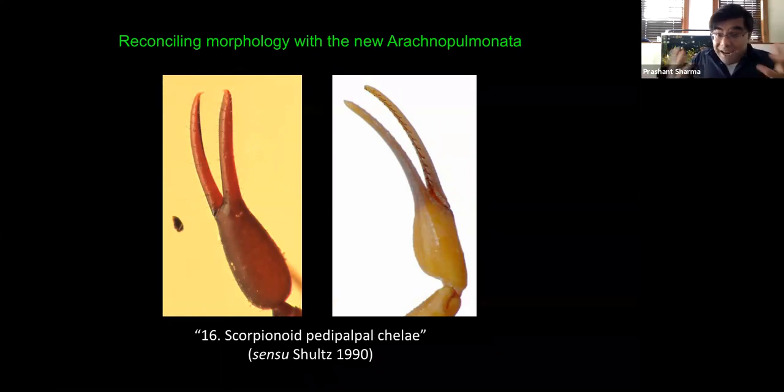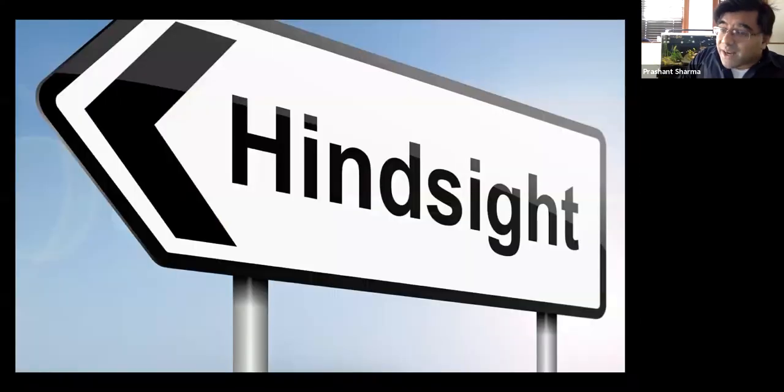But if there's anything that you've taken away from this talk, I hope it is this: it should not surprise you that we can find morphological characters and realign morphological data sets to be congruent with these other independent data classes. And the reason for this is simple. If there's anything we've learned about morphological characters in deep animal phylogeny over the last 25 years, it is that hindsight is 2020.